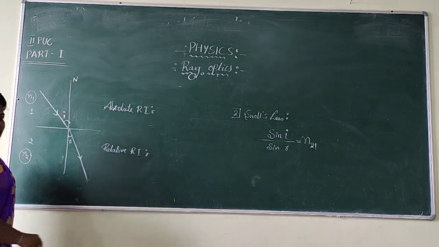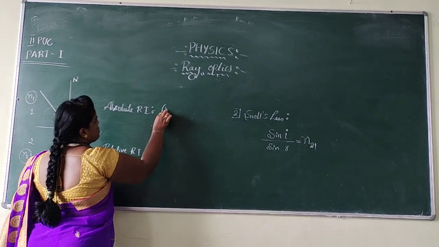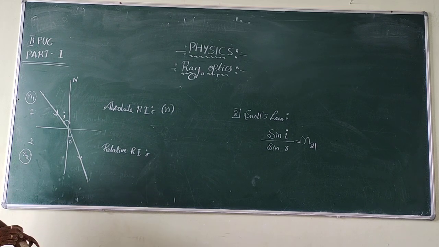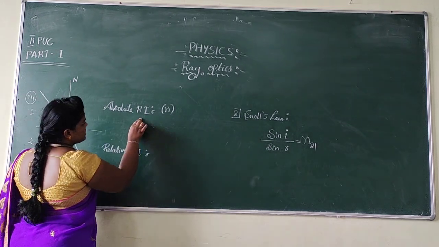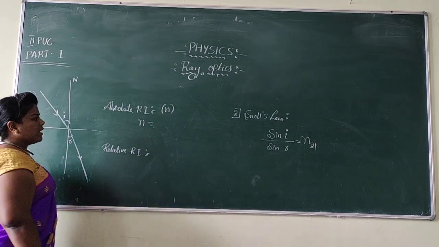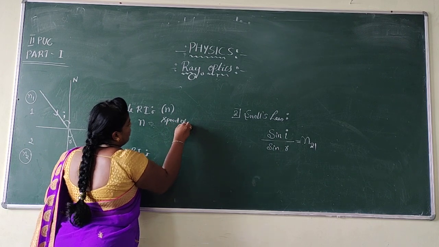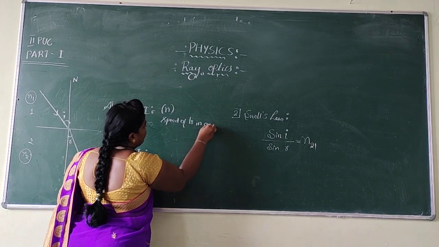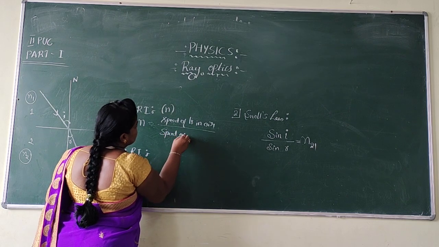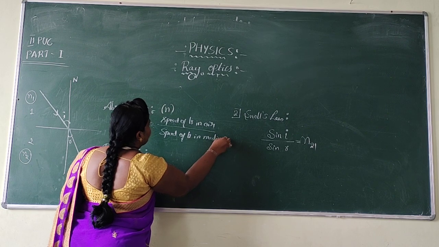Please keep in your mind that the absolute refractive index is always represented simply as N. My dear students, the absolute refractive index N is defined as the ratio of the speed of light in air to the speed of light in medium.